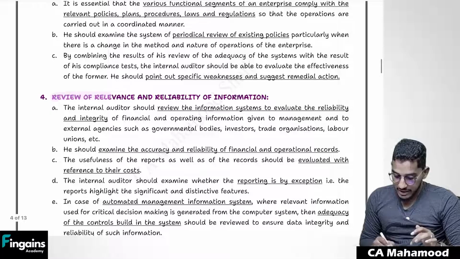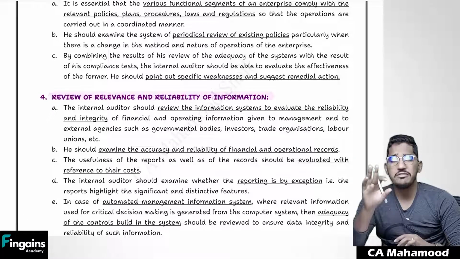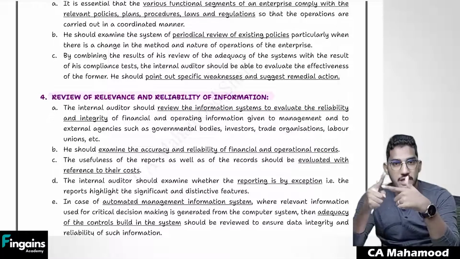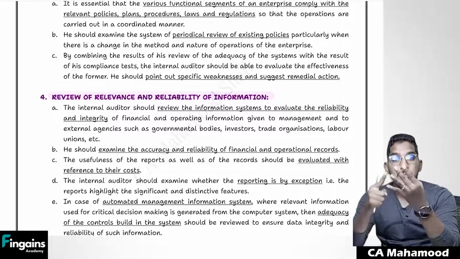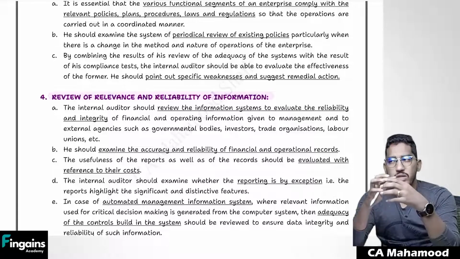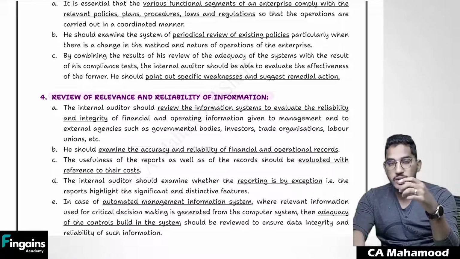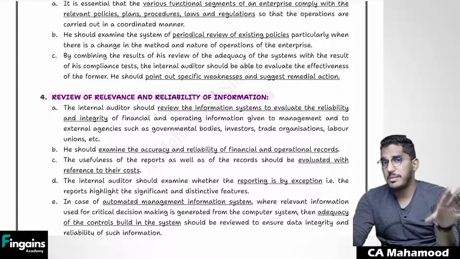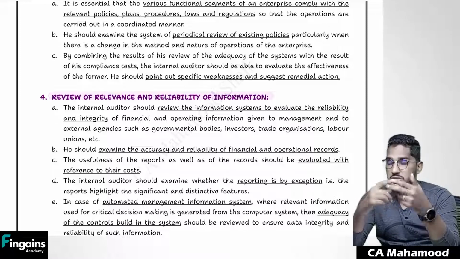Finally, he will verify the relevance and reliability of information, all the information that is getting generated, be it accounting records, be it inventory records, be it financial statements, be it employee related data. So he is going to verify the reliability of information. And we also know today all the information is not getting generated manually. Computer systems, softwares are getting used for the purpose of generation of information.